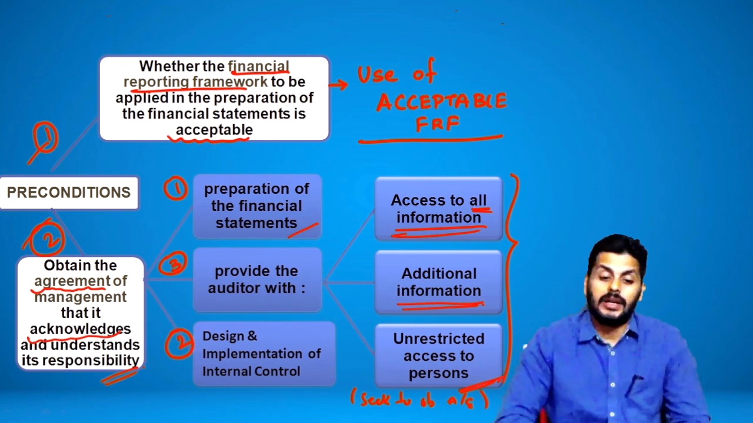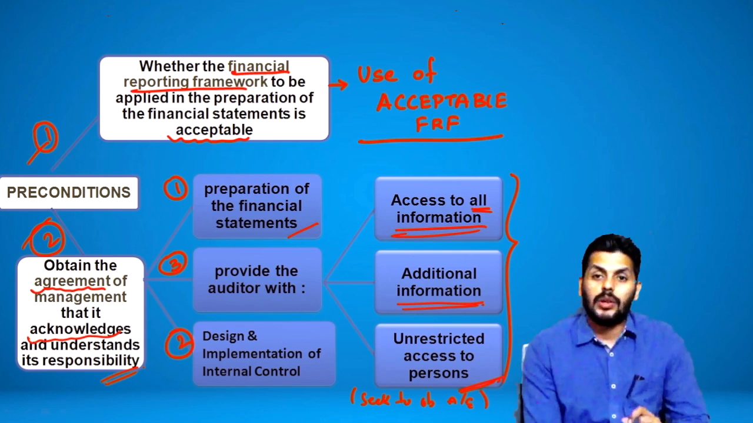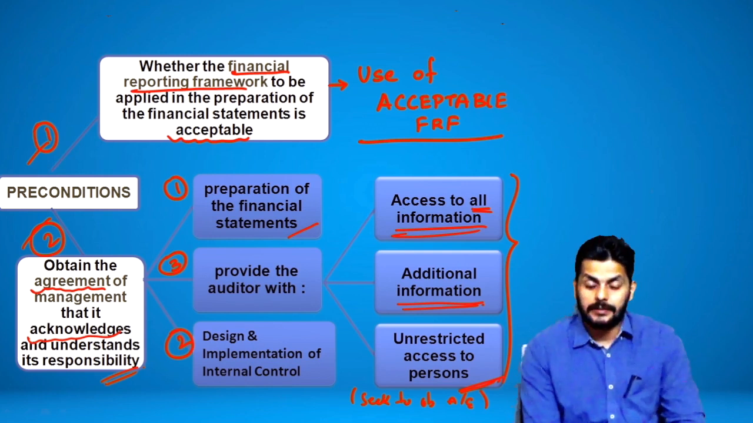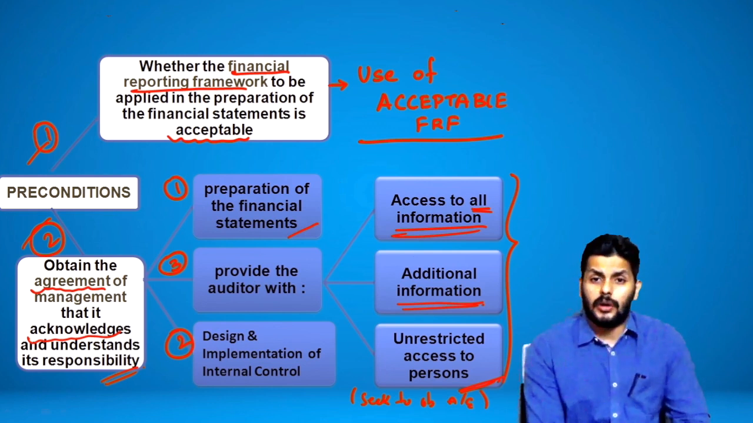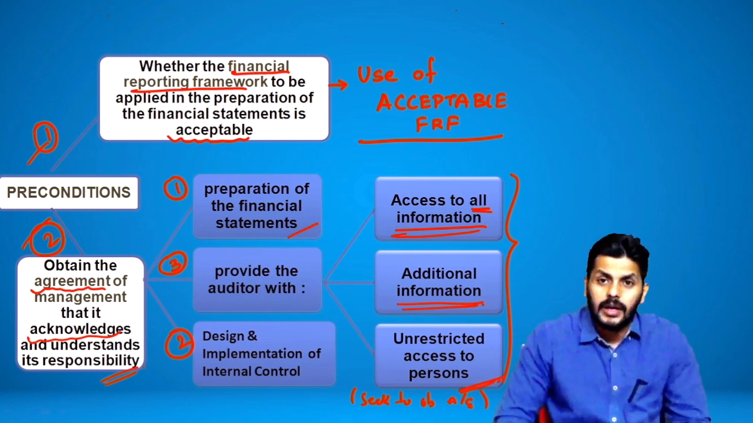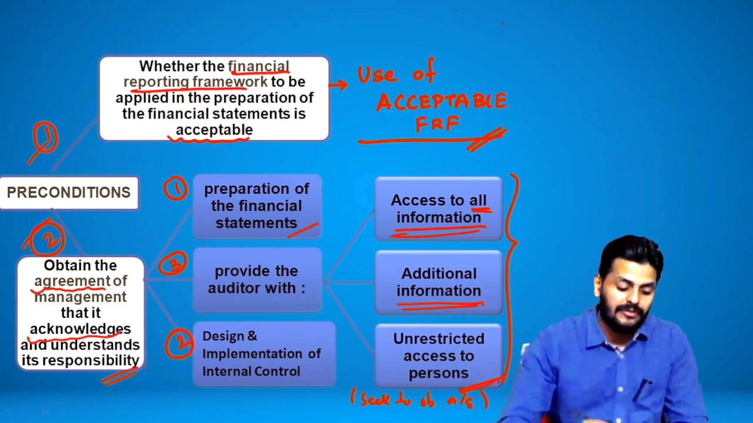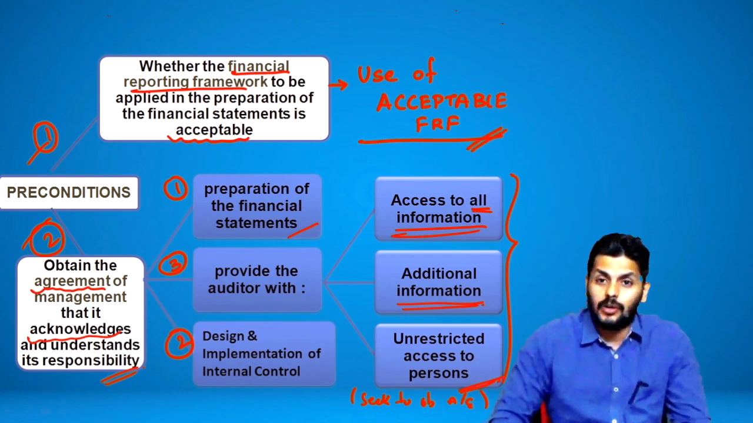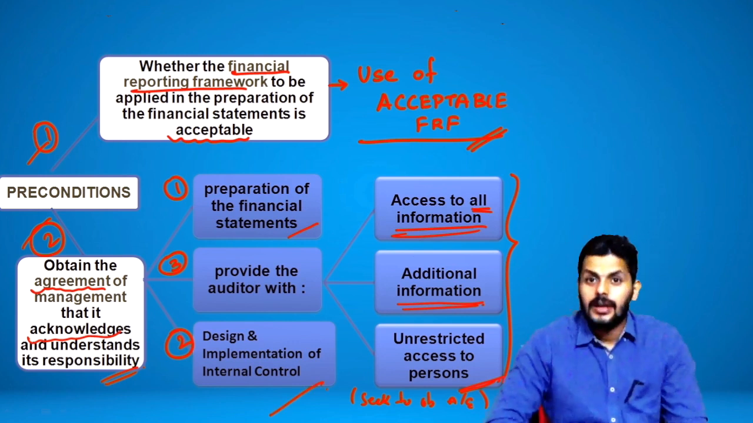Compliance to these two preconditions is the prerequisite. They're very, very important. If these two preconditions are not complied, then the auditor will not take up the audit engagement, or if there are any limitations which are prior to the audit engagement. I still didn't take up the audit engagement, I just checked two preconditions. So I hope you're clear with the preconditions. What are the two preconditions? Use of the acceptable FRF and obtaining an acknowledgement from the management that they will fulfill these three responsibilities which are theirs.